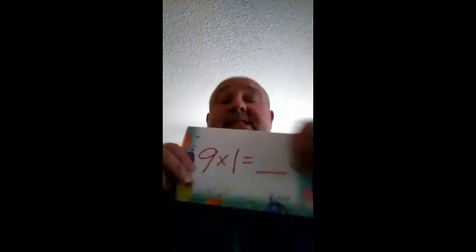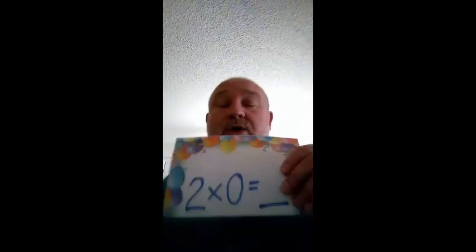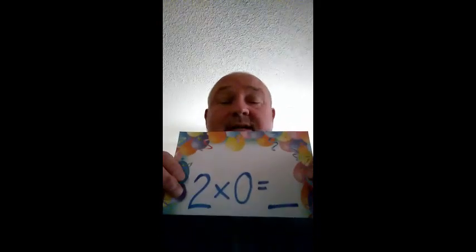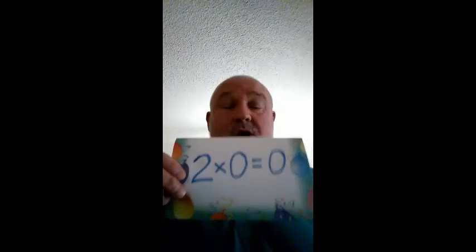I mix those up. 9 times 1 is, 9 times 1 is, and answer, 9 times 1 is 9. Here we go. 2 times 0 is, 2 times 0 is, say that answer, 2 times 0 is 0.